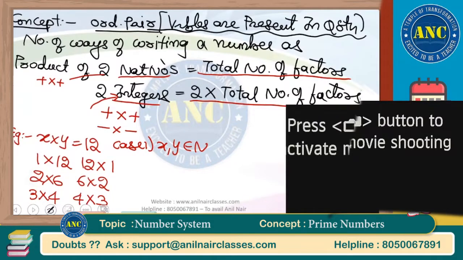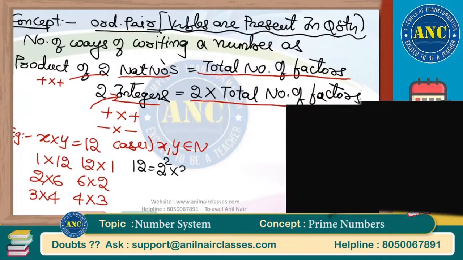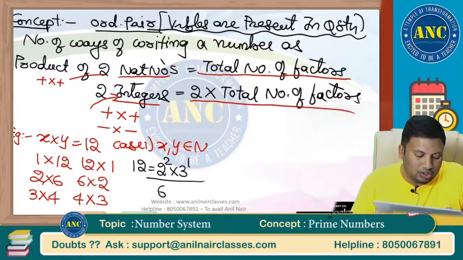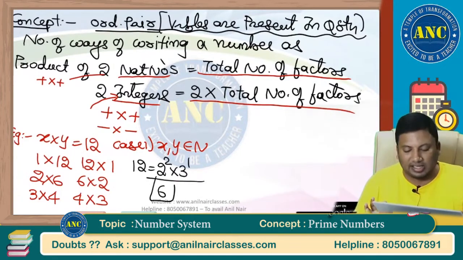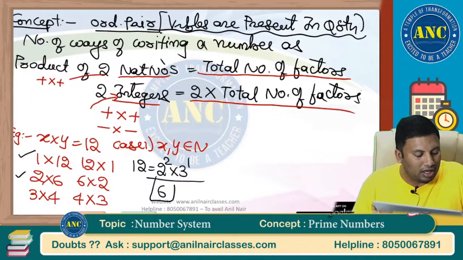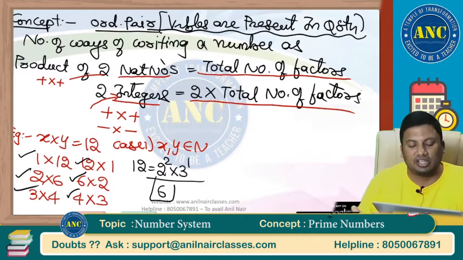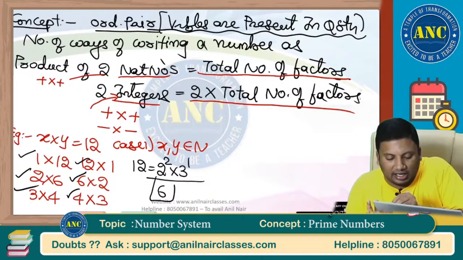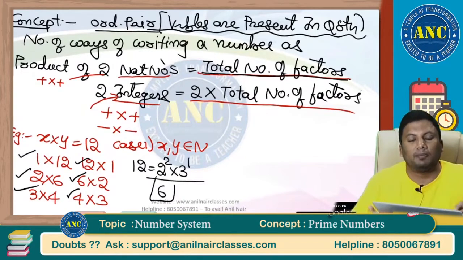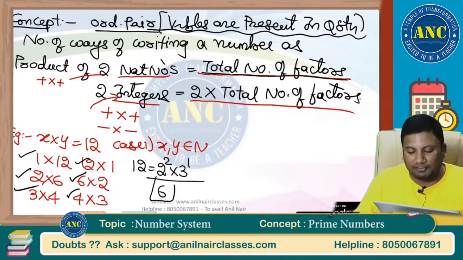Now see here, 12. How many factors are there for this number? 2 square into 3 power 1, so 3 into 2, total 6 factors are there. How many ways did I get? 1, 2, 3 and its reverse cases: 12 into 1, 6 into 2 and 4 into 3. Total 6 cases. Exactly that is what I wrote. For natural numbers, it is the total number of factors.